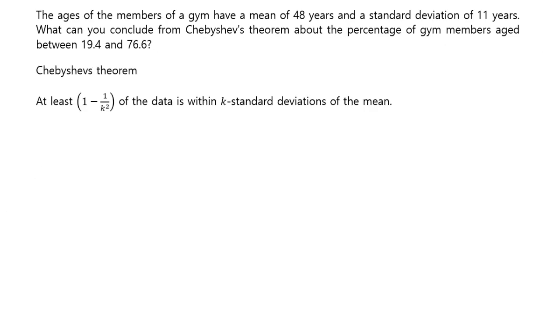Let's review that. The Chebyshev theorem says at least 1 minus 1 over k squared, this proportion of the data, is within k standard deviations of the mean.